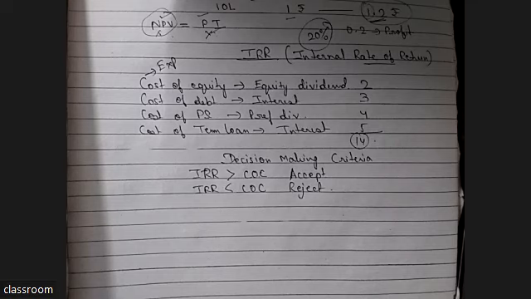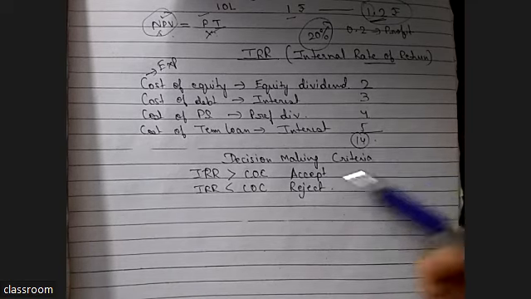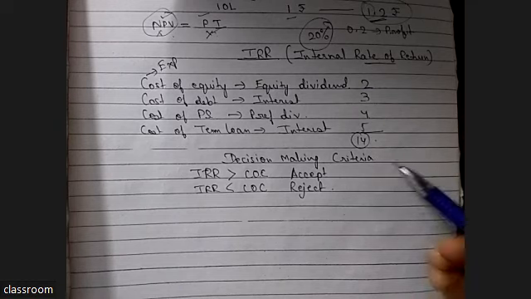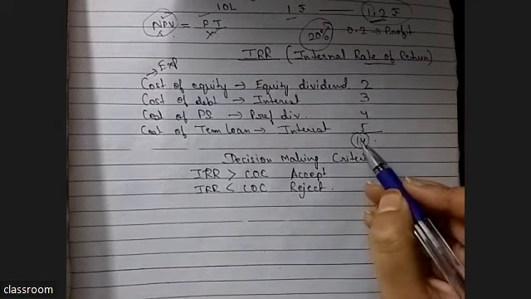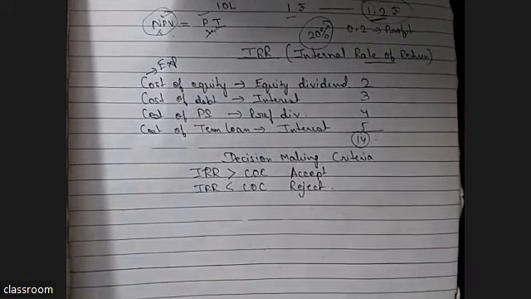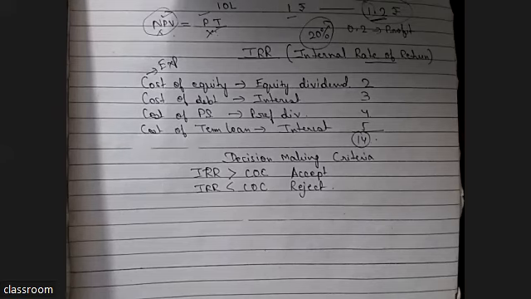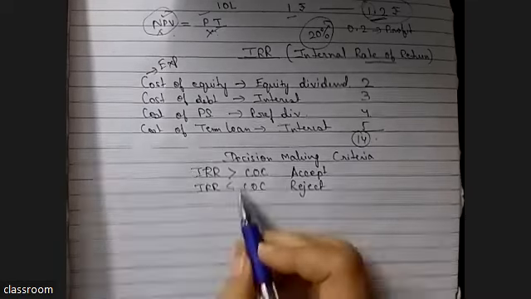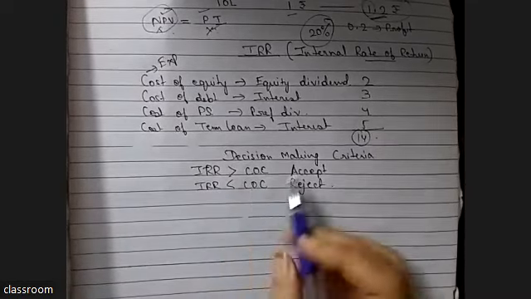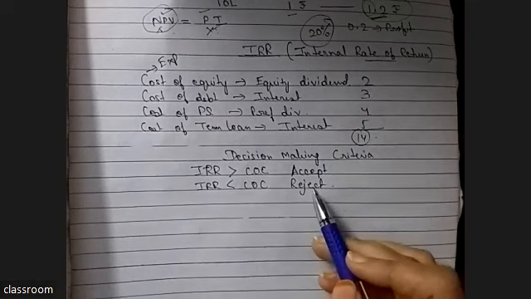Now, our return should be more than cost of capital. If we will earn only 14 rupees and we have to pay 14 rupees, then nothing will be left. So we need to earn more than this 14, at least 15 rupees, so that we can save 1 rupee as our return. So if internal rate of return is greater than cost of capital, we accept the project. If internal rate of return is less than cost of capital, we will not buy that project because it leads to loss. We can't recover our cost of capital from that project. So we will reject that project.